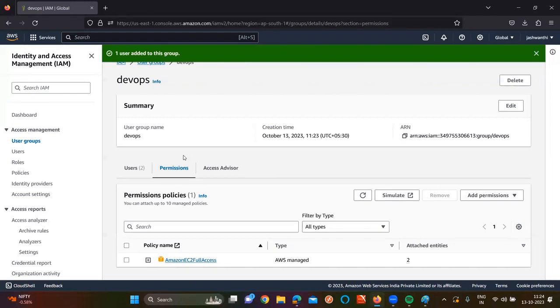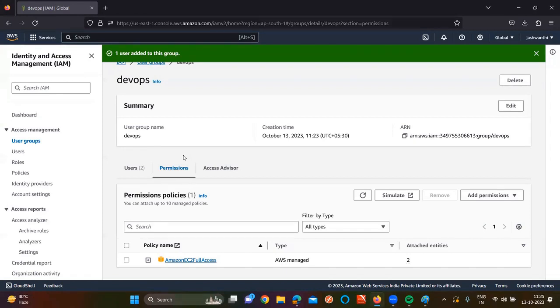So now, what is the difference between IAM user and IAM group? In simple words, IAM user is created for individual users. Group is for multiple users. For users, we need to give permissions individually, but for a group, no need, right?